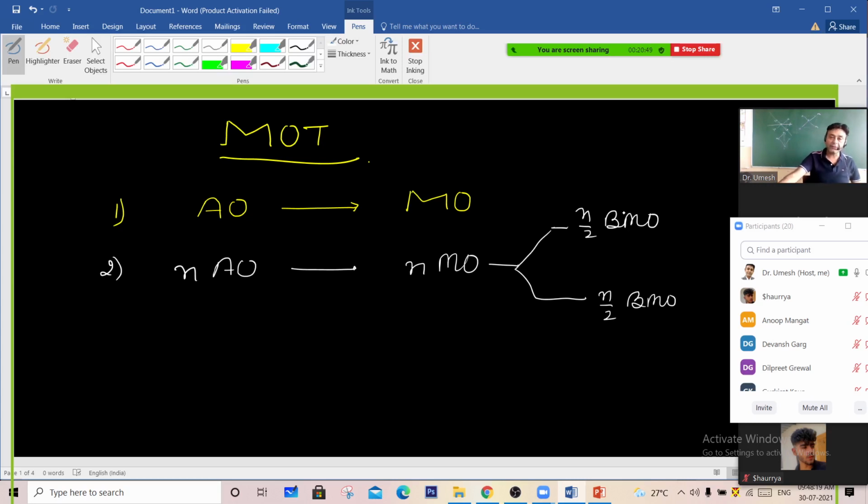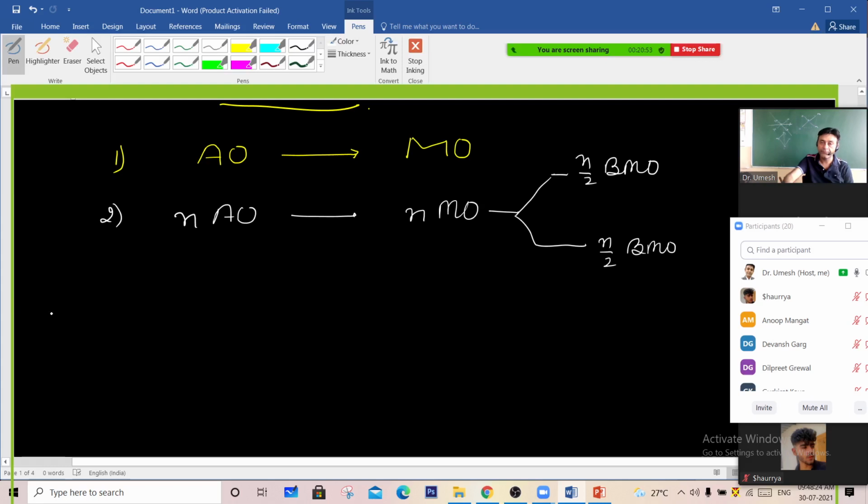Now, the question arises: how do the atomic orbitals combine to form molecular orbitals? So write down: atomic orbitals combine to form molecular orbitals by the LCAO method.